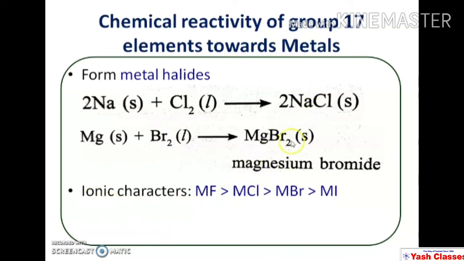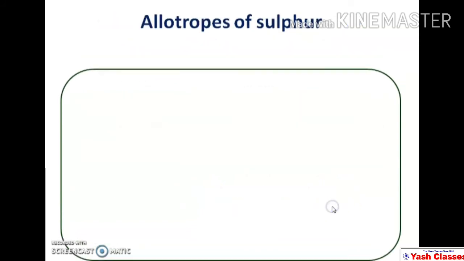Now the ionic character of these halides decreases from fluoride to iodide. For example, metal fluoride is more ionic than metal chloride, which is more ionic than metal bromide, which is more ionic than metal iodide. When we take the example of sodium fluoride, sodium chloride, sodium bromide and sodium iodide, sodium fluoride is most ionic, and sodium iodide is least ionic. It means more covalent character is present in sodium iodide.